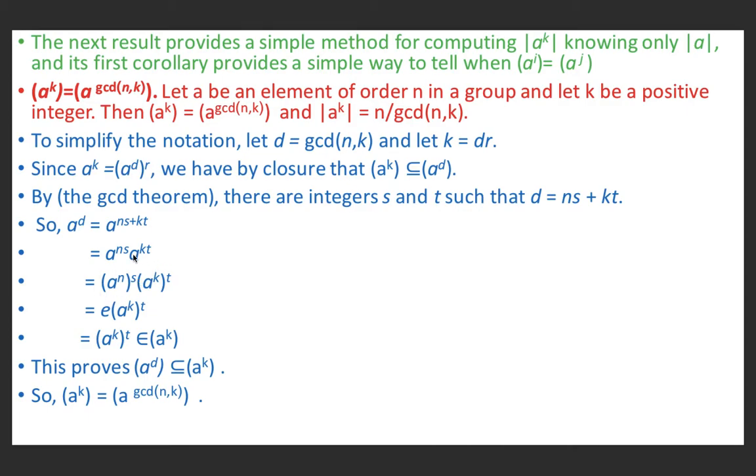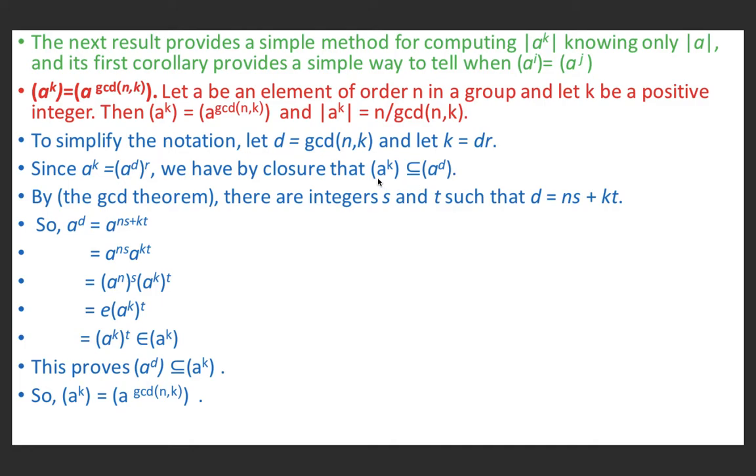But a raised power n is e. It means it is e raised power s, which is e, times a raised power kt. So a raised power d is equal to a raised power kt, because e into a raised power kt is equal to a raised power k whole raised power t. It means this belongs to the cyclic group generated by a raised power k. It means the cyclic group generated by a raised power d is a subset of the cyclic group generated by a raised power k. But in the beginning we have shown that the cyclic group generated by a raised power k is a subset of the cyclic group generated by a raised power d.